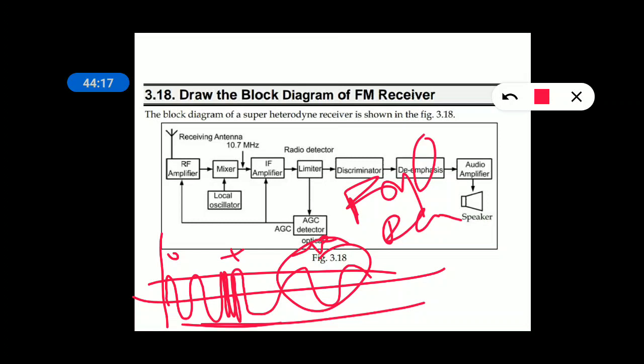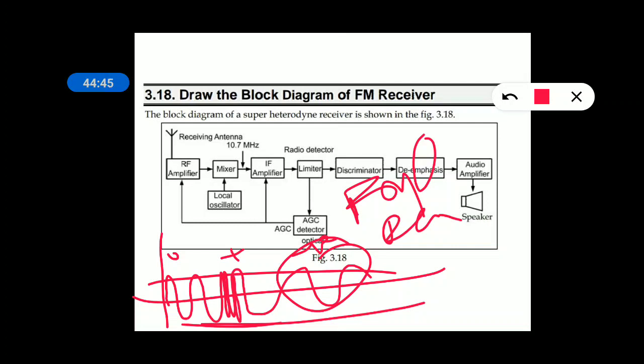The rest of the blocks are the same. The audio amplifier amplifies the audio level of the signal, that is, the voltage gain increases. And the power amplifier will amplify both power, voltage and current, and the output signal, which is the amplified signal, is given to the speaker, and the speaker generates an audible sound, faithful sound. So this is called your FM receiver.